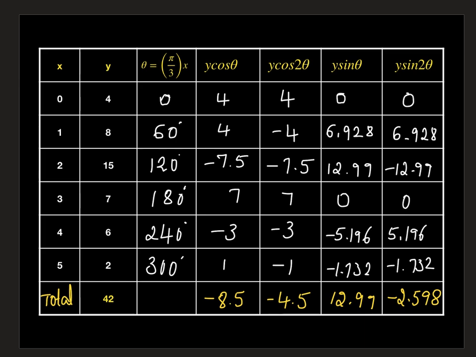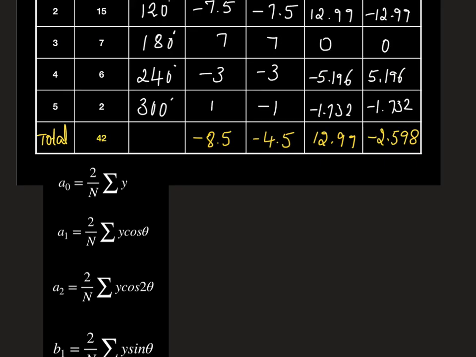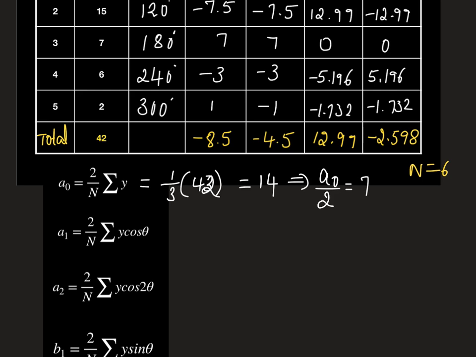First we take our n value, the number of entries we have taken for calculation, so n is equal to 6. Therefore, A0 is 2 by 6, meaning 1 by 3, times the summation of y, which is 42. On simplification it gives us 14. So A0 divided by 2, the constant part, is 7.